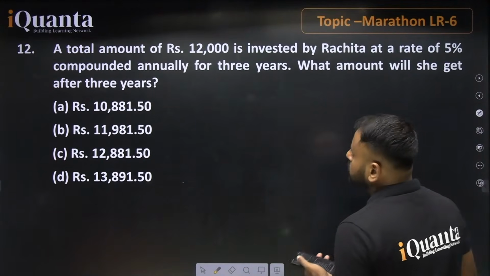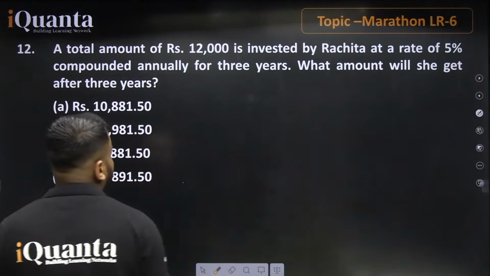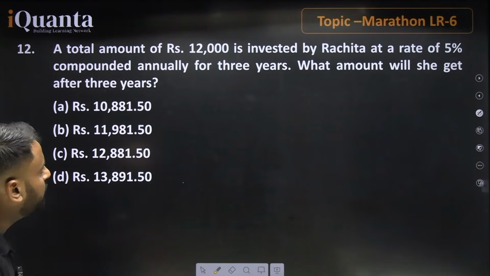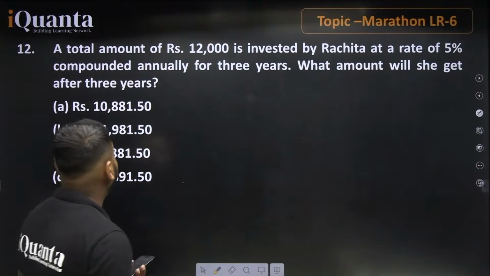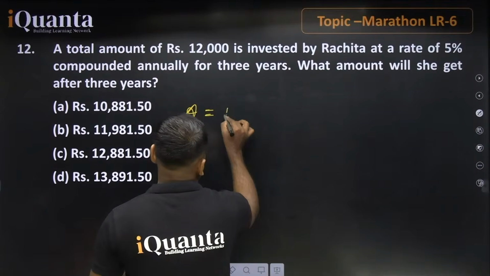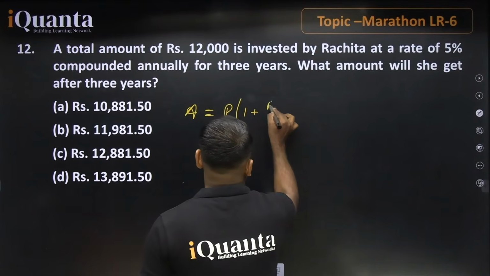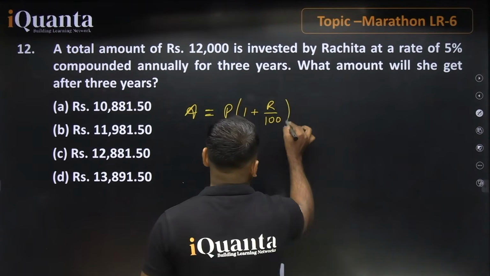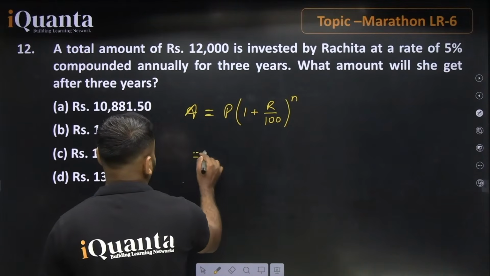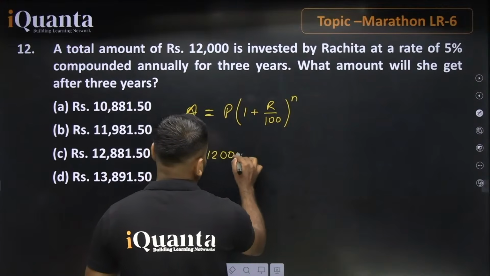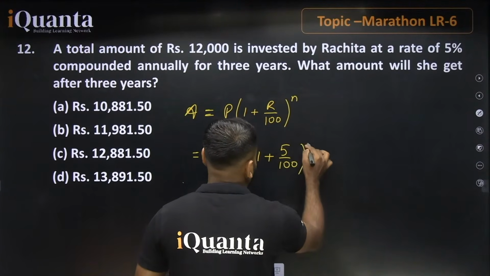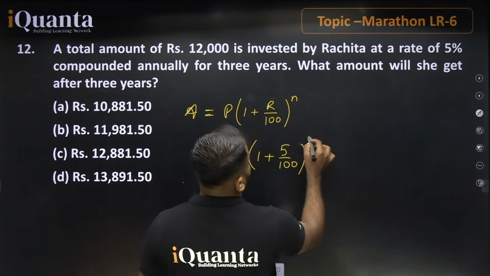Now, I'm just going with this part. A total amount of rupees 12,000 is invested by Rachita at a rate of 5% compounded annually for 3 years. What amount will she get after 3 years? Sorted, easy one. So the amount, we know that the formula is P into 1 plus R divided by 100 whole power N. So here we have principal value equals 12,000 and the rate is 5%, and power will be equals to 3 for 3 years.